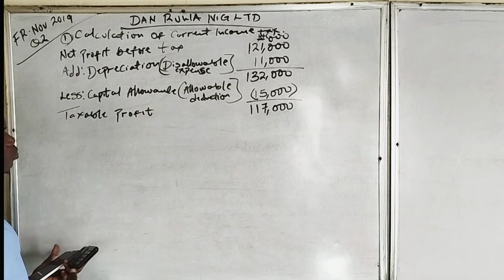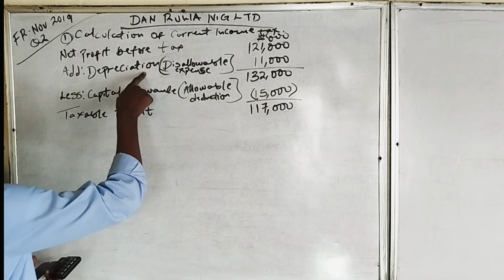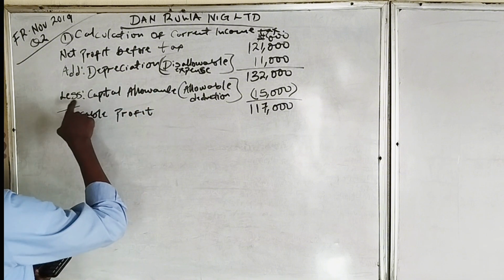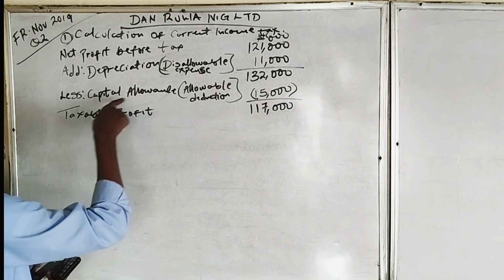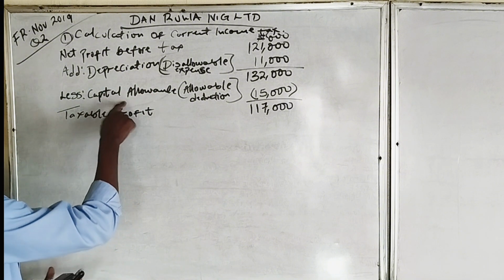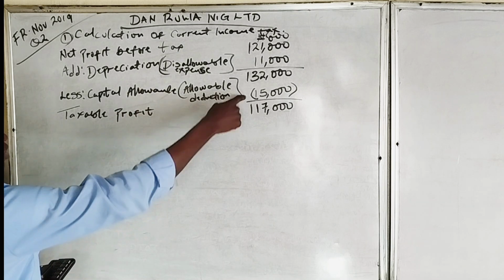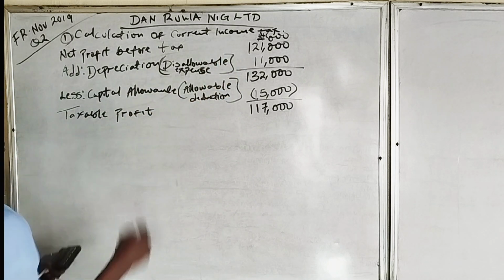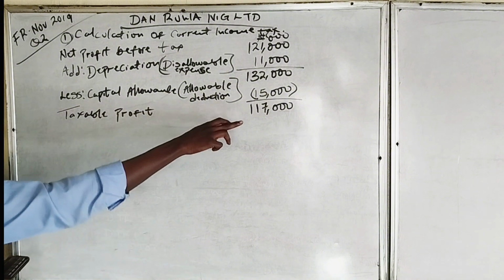So taxable profits, which we have computed now, we have added back the non-allowable deduction, which is the disallowable deduction, depreciation, and then we are deducting the allowable deduction. This is what is allowed to be deducted, which is the capital allowance, which we are deducting now. Depreciation has been deducted before and it is not allowed. That's why we're adding it back. So this becomes the taxable profit.